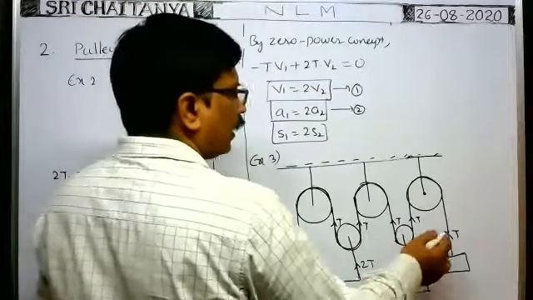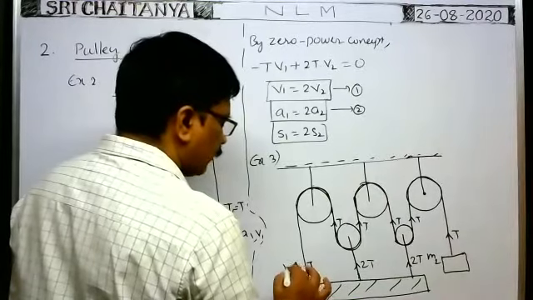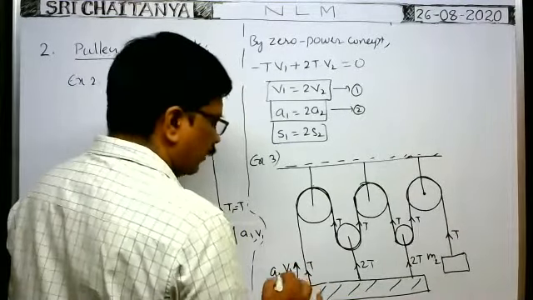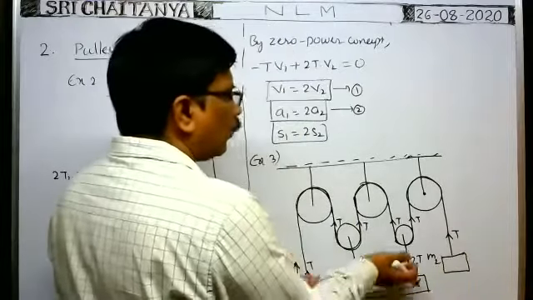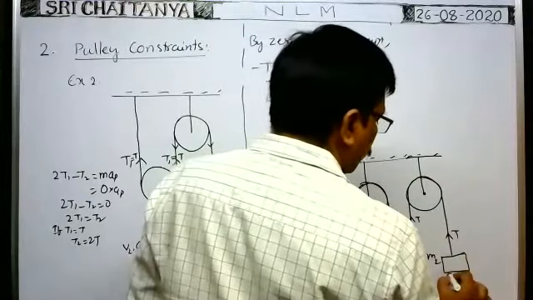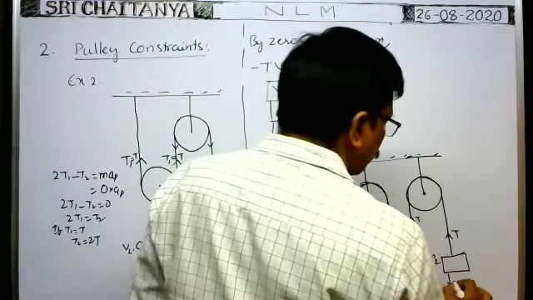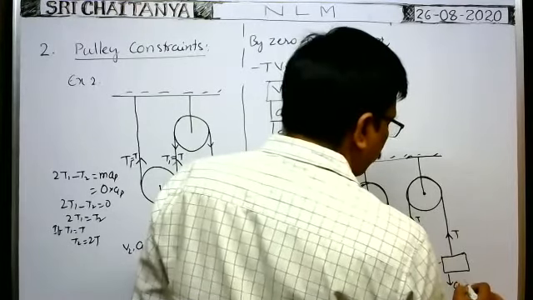Here only T. Suppose this plank moves upwards with a velocity V1 and acceleration A1 at a certain instant. At the same time, whenever this plank moves upwards, this block comes down with acceleration A2 and velocity V2.